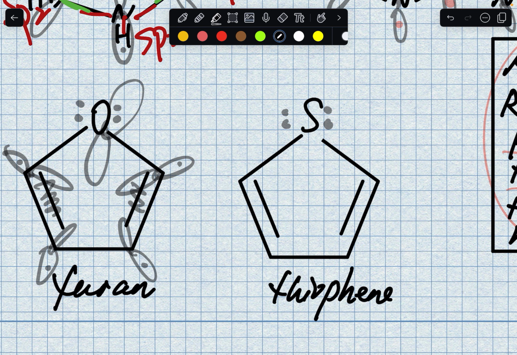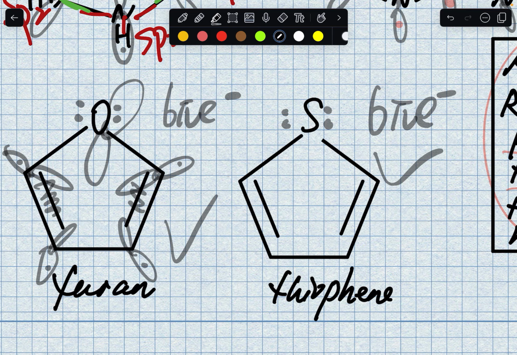When we count how many pi electrons we have, 1, 2, 3, 4, 5, 6, 6 pi electrons, so this is aromatic. And then this thiophene is exactly the same as the furan. 6 pi electrons, it's aromatic.